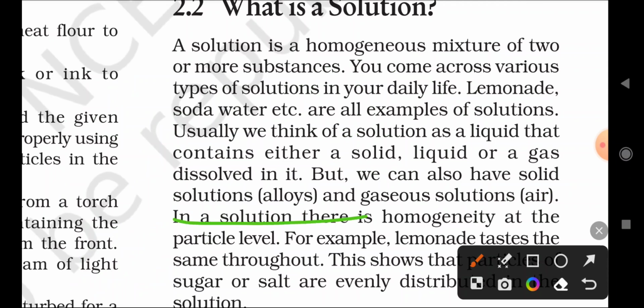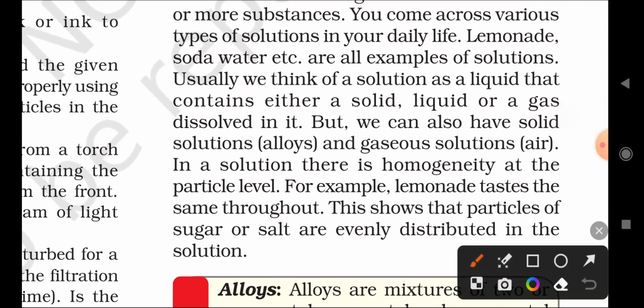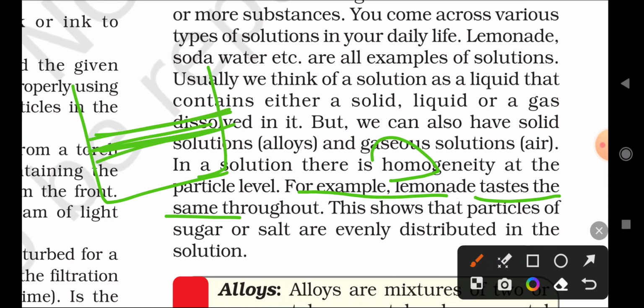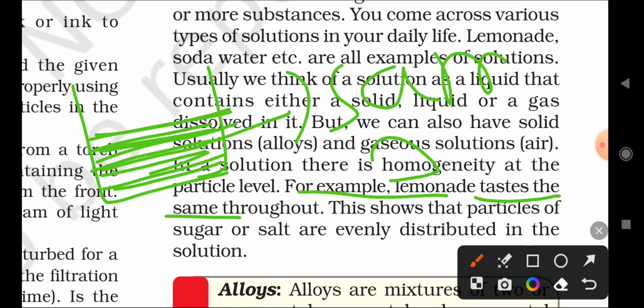In a solution there is homogeneity at the particle level. Homogeneity means equal or uniform composition at the particle level, meaning the particles are completely dissolved in the solution. Here the word itself tells us: homo means same, so equal distribution of particles. For example, lemonade tastes the same throughout. There is no change in the taste of the solution.